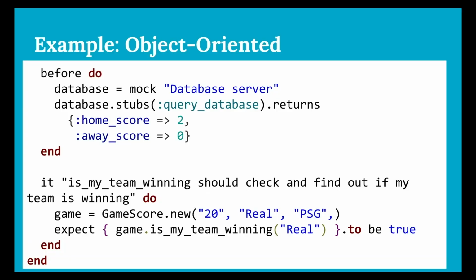So an extremely common way to deal with this problem is to fake the database, also called mocking or stubbing, in order to unit test it. We replace the query database function with a stub that returns a fixed set of scores, 2 and 0, so that we have concrete data to write our expectations against in our test. And now we can finally assert that our object can properly compare scores and give us the answer we want.